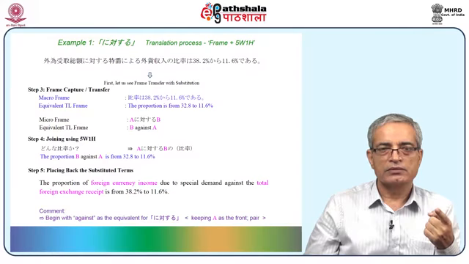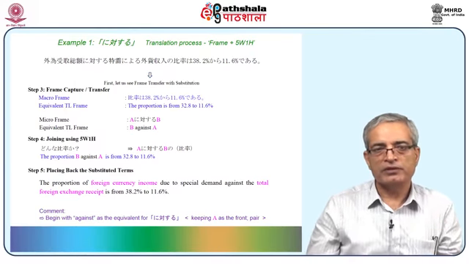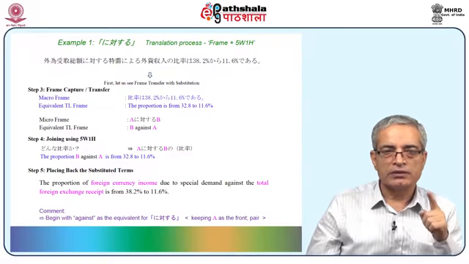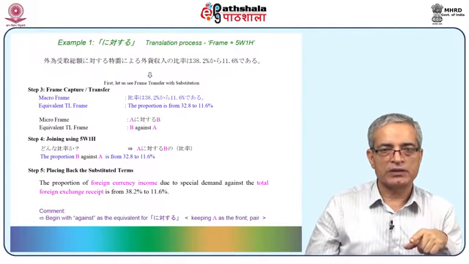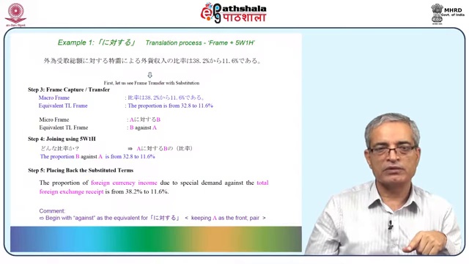Yes. Okay. You want to do frame, micro frame? Okay, let's do frame. Fine. Hiritsu wa sanju hachiten ni pasento kara juichiten roku pasento de aru. The proportion is from 32.8 to 11.6%.